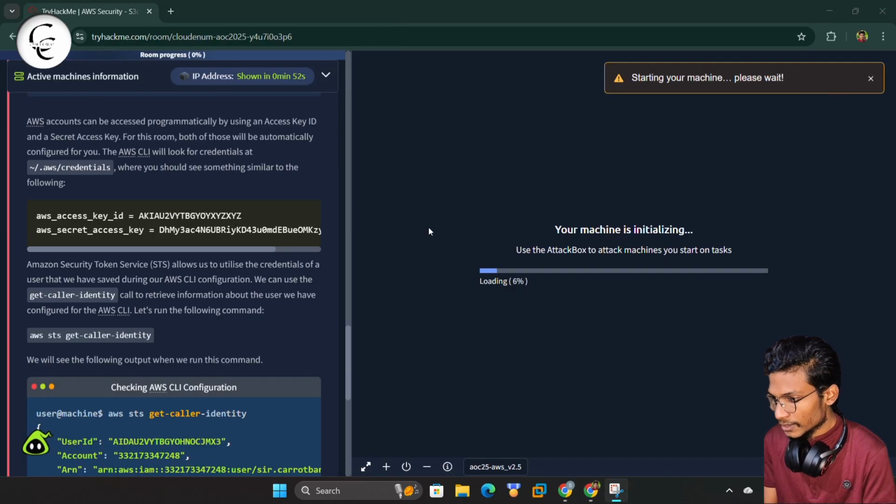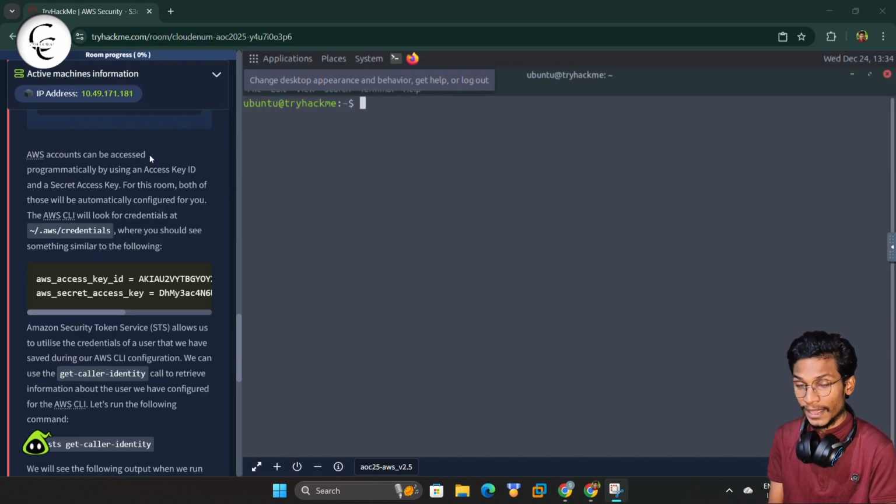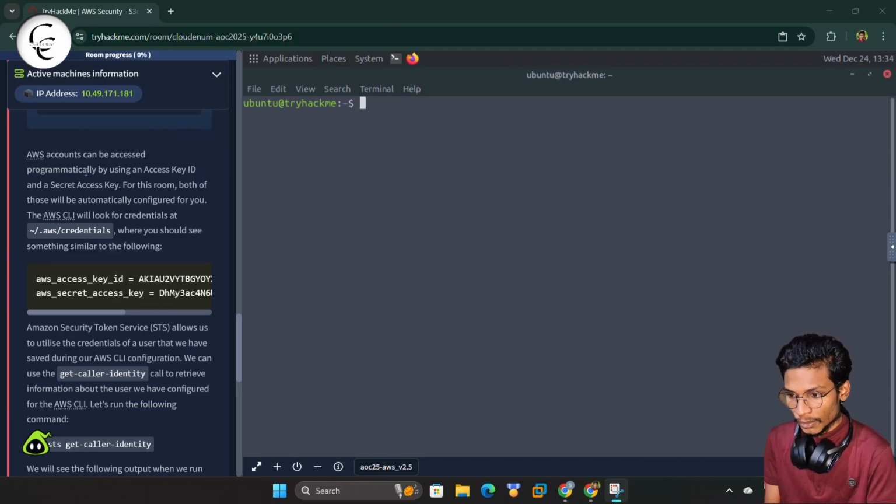So guys, here you can see our machine is starting at the right end of this screen, and on the left-hand side we have some information, like what the AWS account is and how we can access that account. Here we have some credentials, like the access key ID and the secret access key. So using these credentials we can have access to the cloud account. Here we have some theory, so we can simply go through this.